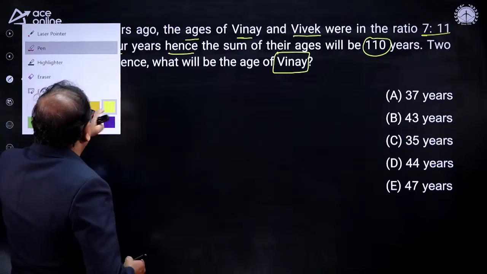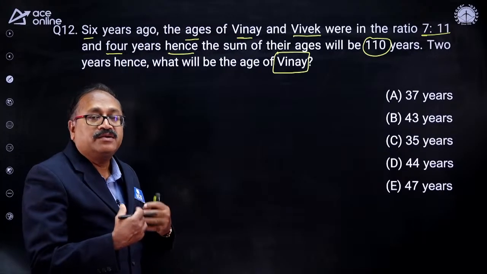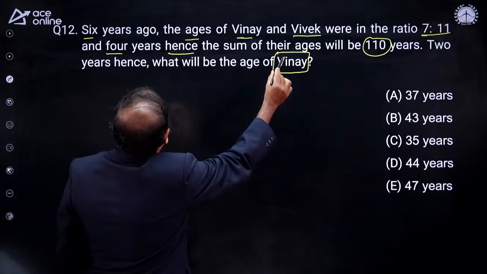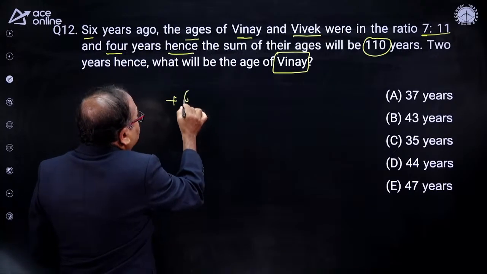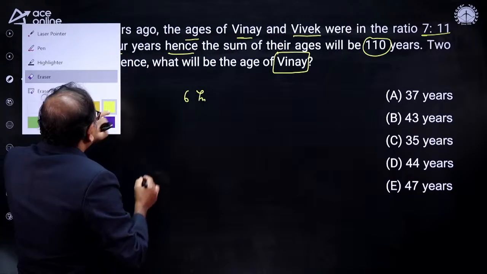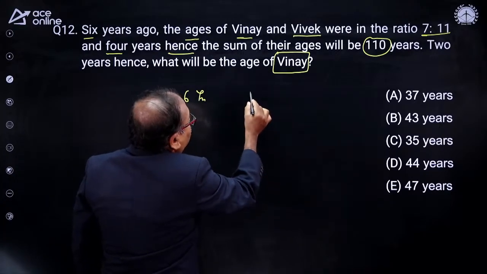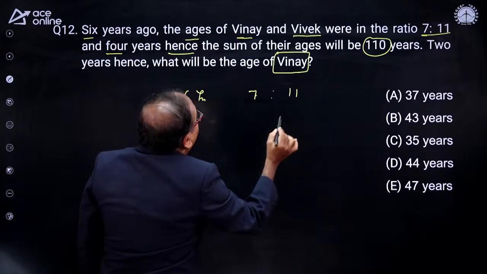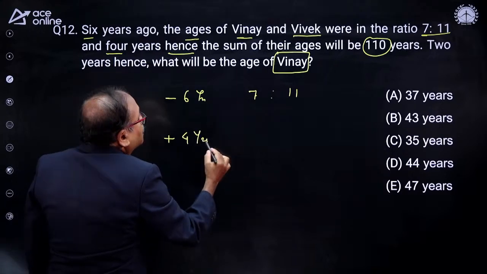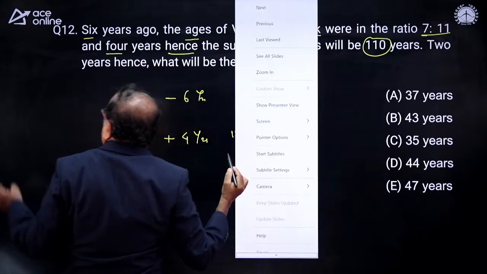Now, any question that comes, you just need to adopt the concept involved in it. So make some practice, keep coming on the platform. I'll make sure that you understand this part. 6 years ago, minus 6 years. 6 years ago, their age ratio was 7:11, which is given to us. And 4 years hence, after 4 years, the sum of their ages is 110, given to us here.